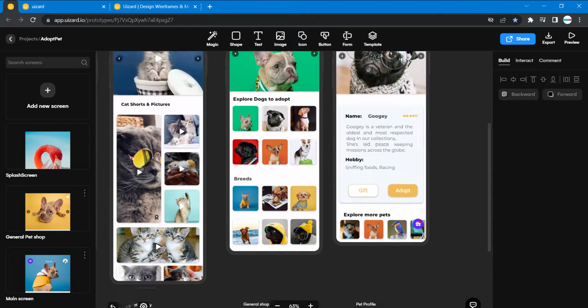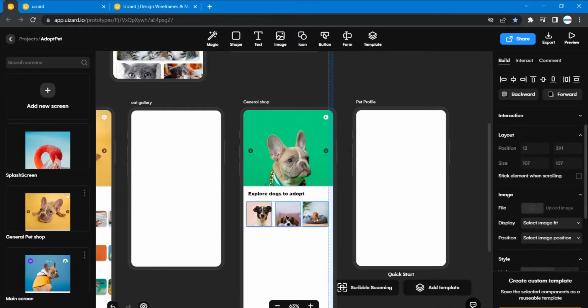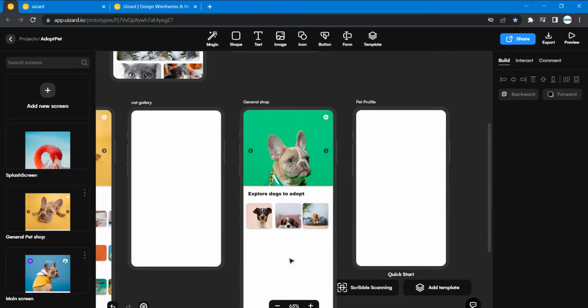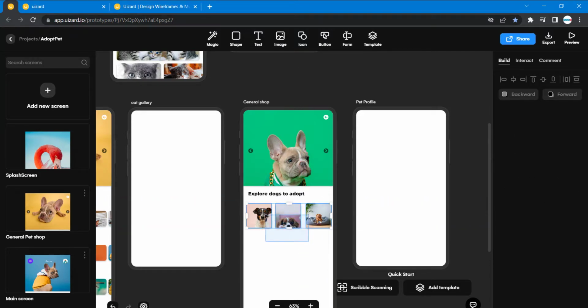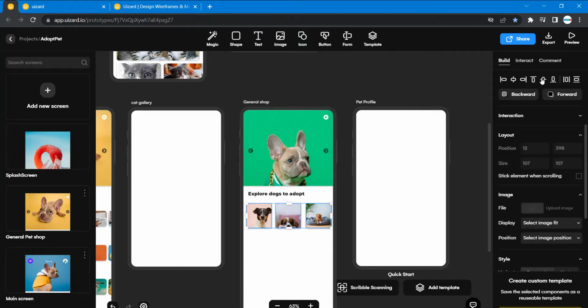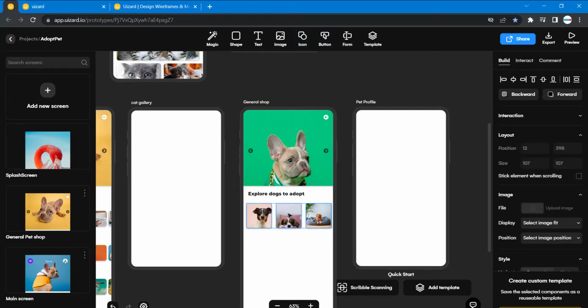Now the spacing, let's work on the spacing. Take this up a bit. I think I like this position, this position is quite okay. There's enough space here. So I'm going to move this somewhere here, just so I see the spacing. When I highlight all, I want to make sure that the spacing here is equal. So I'll just select this. Now the spacing is equal. Let me move this quite a bit.